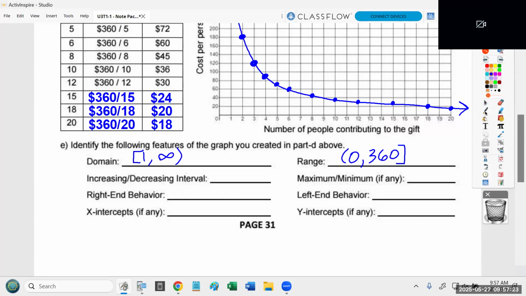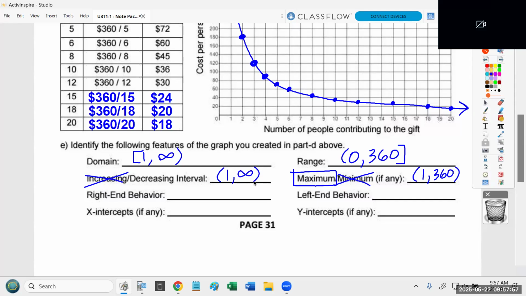Now, by the way, going out of order a little bit, I just referred to the maximum. There is no minimum. The function keeps getting closer and closer to 0, but the maximum occurs if you have one person that pays $360. That is the maximum. Now, the function itself is always decreasing. It is never increasing. So I'm just going to copy my domain. Because as you get more and more people, the cost just keeps going down and down. That's why this is referred to as an inverse variation.